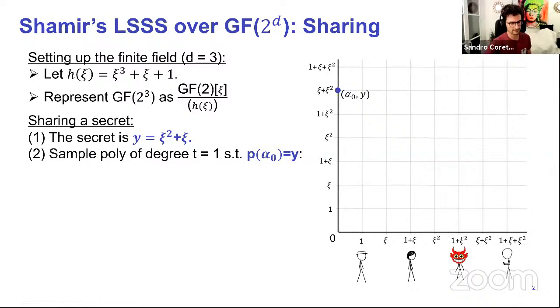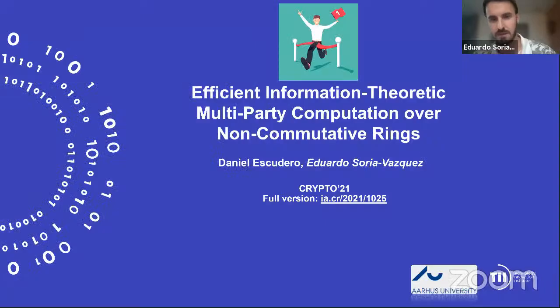So the talk is about efficient information theoretic multi-party computation over non-commutative rings. And if there's one thing you have to remember about this talk, it is that we are the first ones to provide this result, meaning that we work black box over the non-commutative ring.